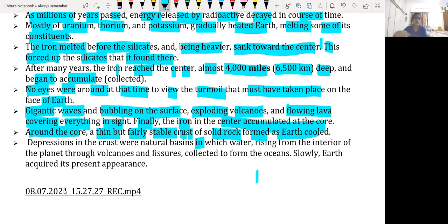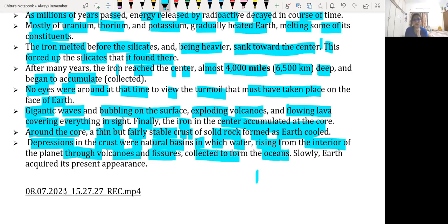Due to this, the heated iron was not affecting the surface, so the temperature of the Earth's surface suddenly went down. Depressions of the crust were natural basins in which water rising from the interior of the planet through volcanoes and fissures collected to form the ocean.